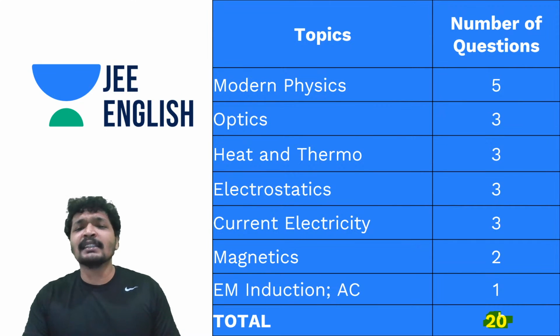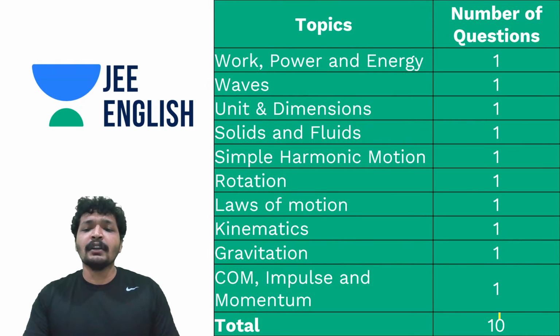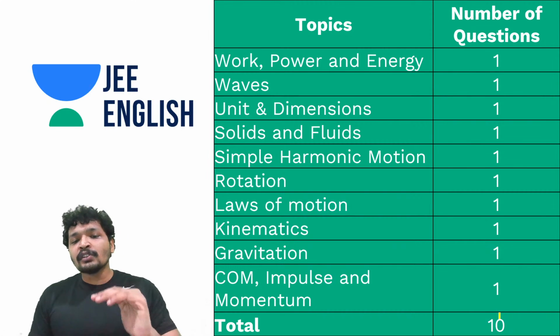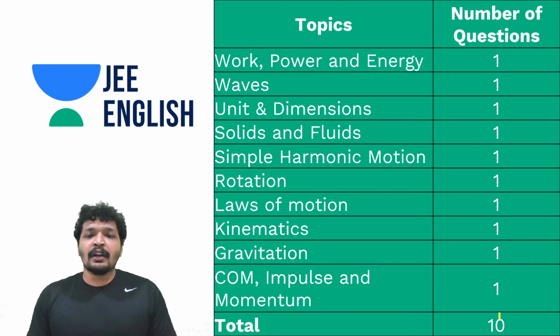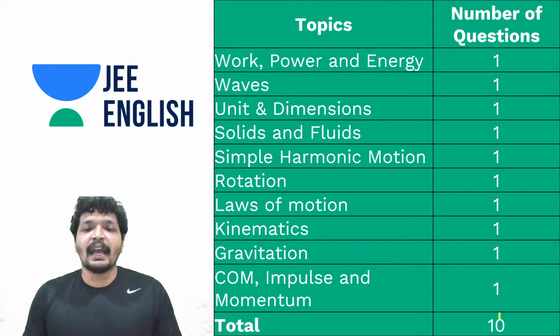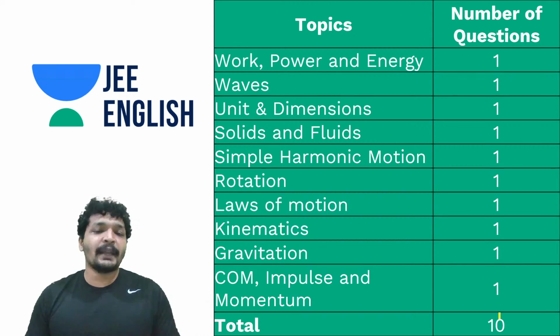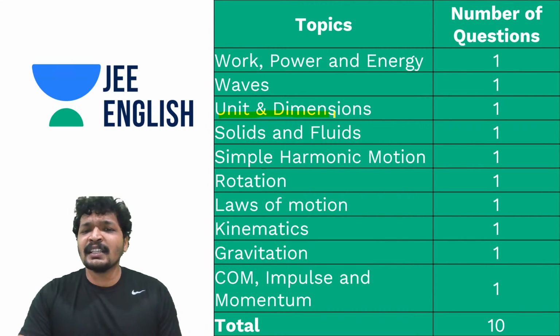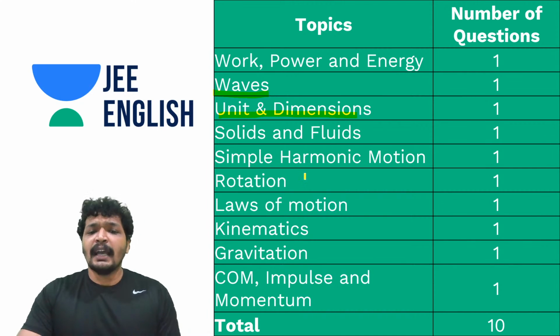How about kinematics, dynamics, the mechanics part of it? It had anywhere around 10 questions. And this is also sort of standard, that you get anywhere around 30% of the paper from mechanics. Here there are some miscellaneous topics as well, units and dimensions, waves, etc.